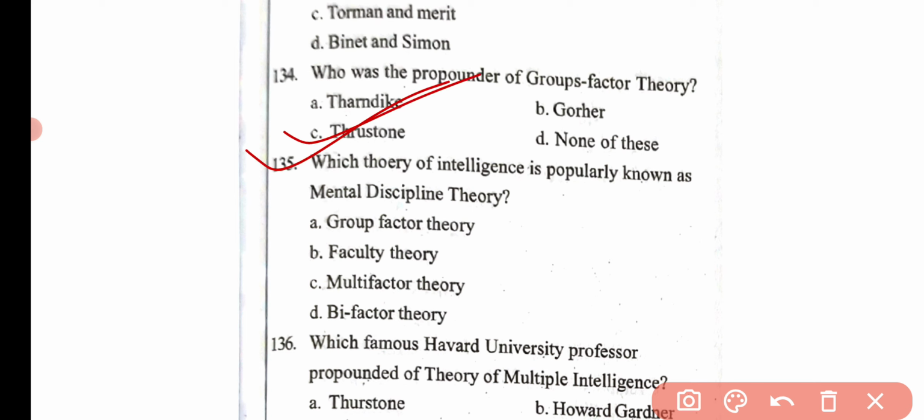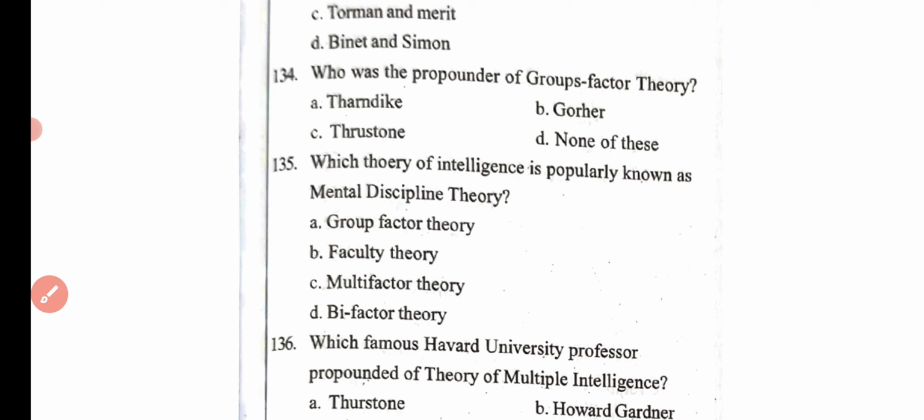Then the next question, which theory of intelligence is popularly known as mental discipline theory? Option A group factor theory, option B faculty theory, option C multi-factor theory, and option D bi-factor theory. Here the correct answer is option B, that is faculty theory.